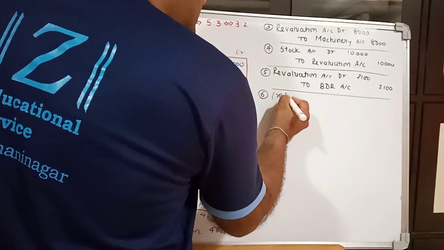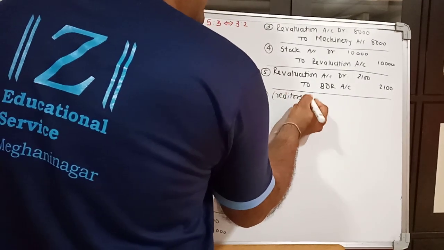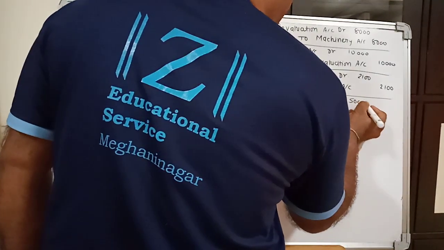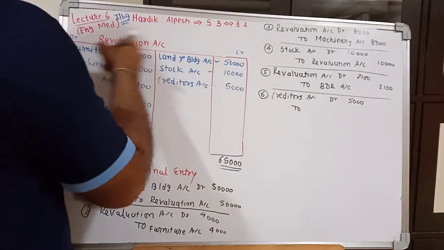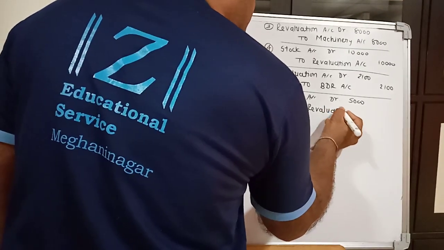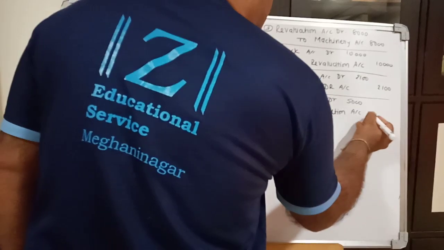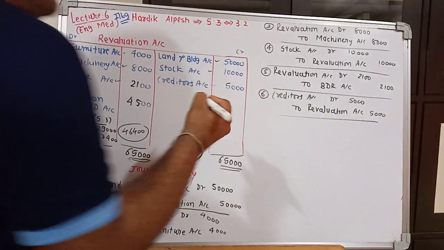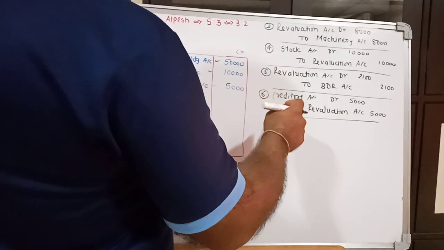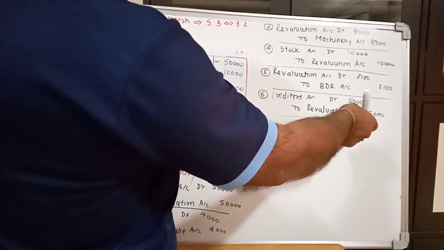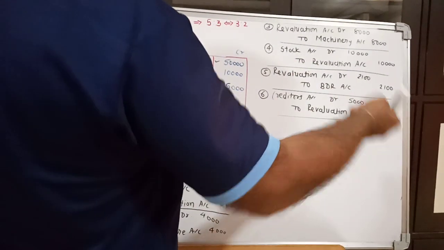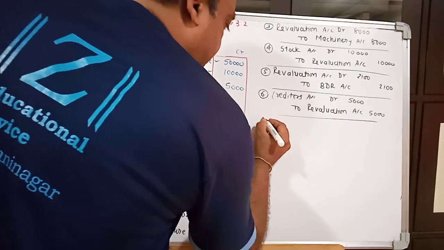So creditors account debit rupees 5,000 to revaluation account credit 5,000. Narration would be creditors are not to pay. Being the creditors are not to pay, that will be the narration of this entry.